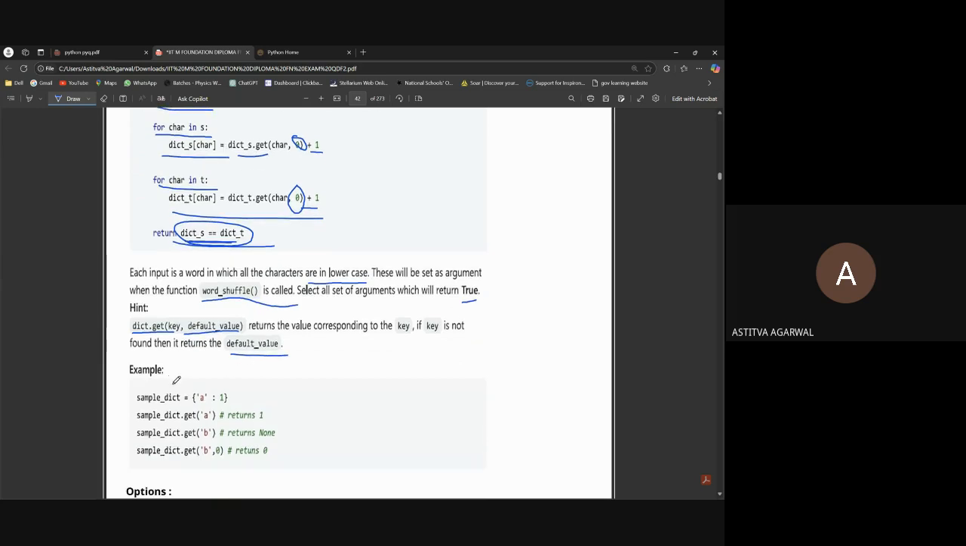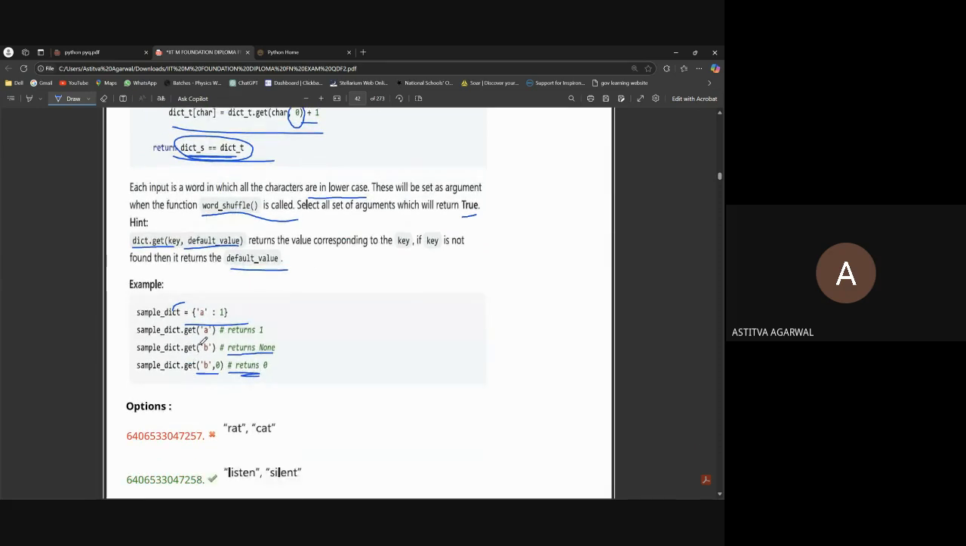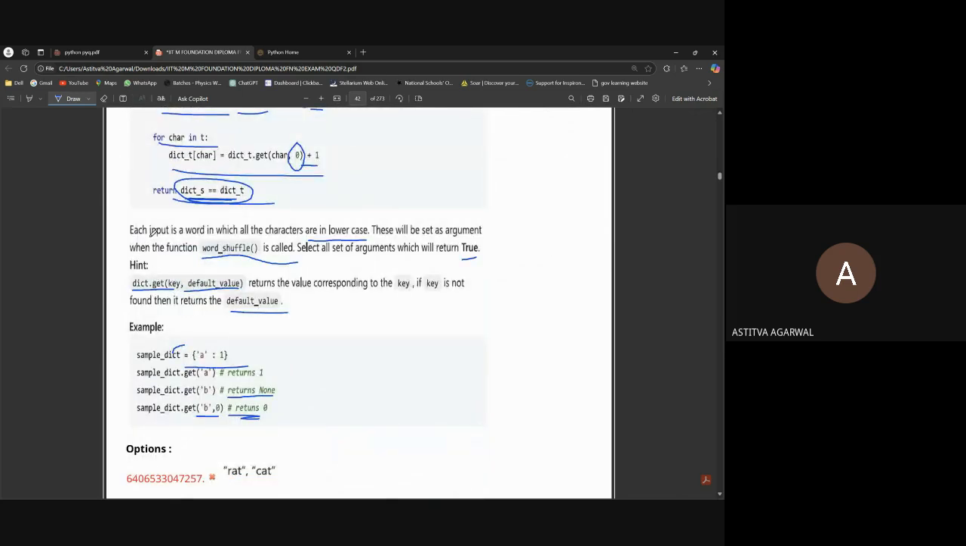Okay. Example is given here. Sample dictionary is equal to {a: 1}. sample_dictionary.get(a) returns 1. sample_dictionary.get(b) returns None, because no default value is provided here, and b isn't present in this sample dictionary. And if we write b comma 0, it will return 0. Okay. So this now is the question given?